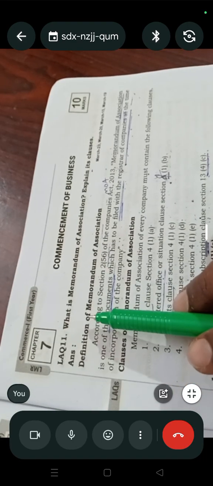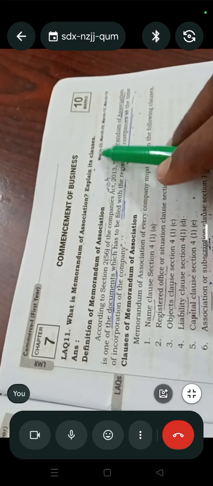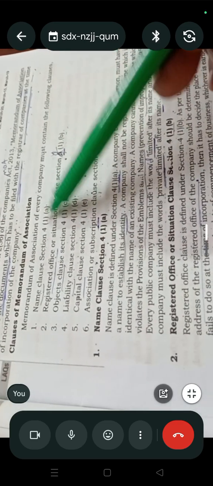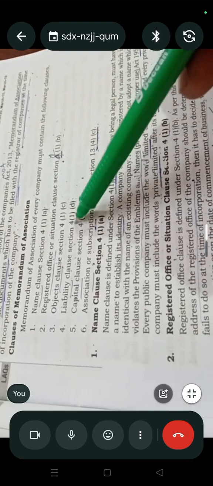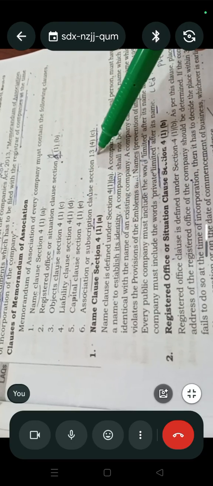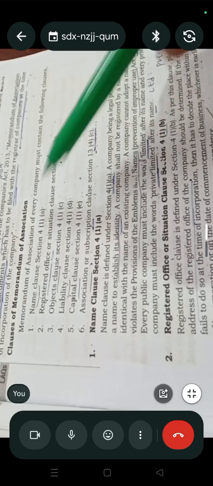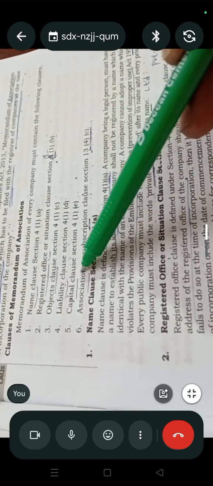So these are the clauses. We will ask like this: What is memorandum of association? Explain its clauses. So you have to write and explain one by one. Just by heart, simply 41A, 41B, 41C, 41D, 41E, 13(4)(c). First you have to learn them by heart, then you can write the answer very easily. Then next answer. First we will finish 10 marks.